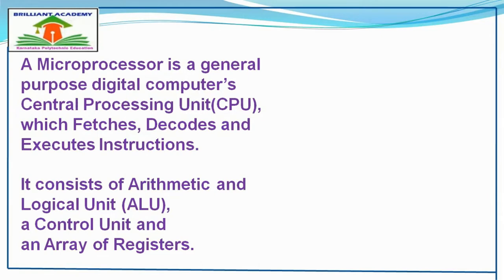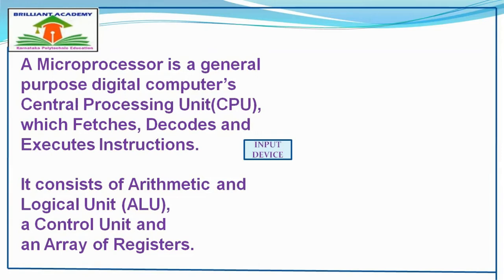These are the three different stages of the execution of instructions in the machine. Initially, the instructions are stored in the memory in a sequential order. The microprocessor fetches those instructions from memory, then decodes and then executes them.